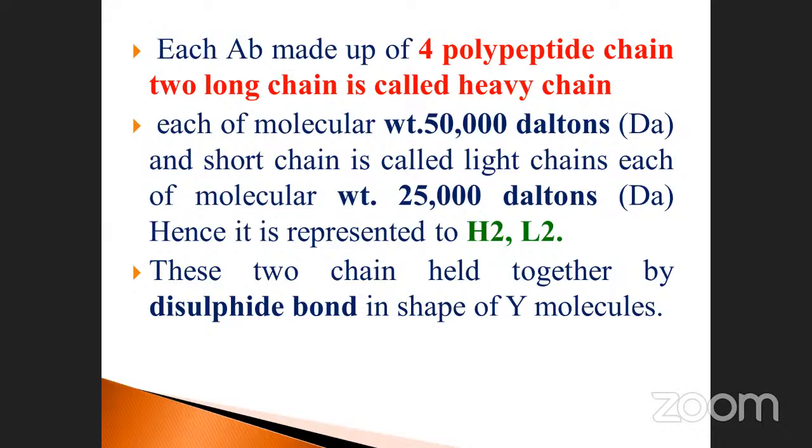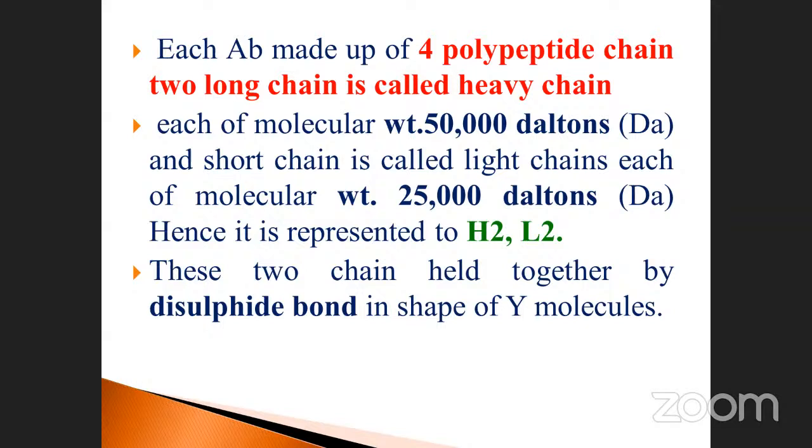Each antibody is made up of four polypeptide chains. Two long chains are called heavy chains, and two short chains are called light chains. Each heavy chain has a molecular weight of 50,000 Dalton, and each light chain has 25,000 Dalton, which is 50% of the 50. So it is represented as two heavy chains and two light chains.